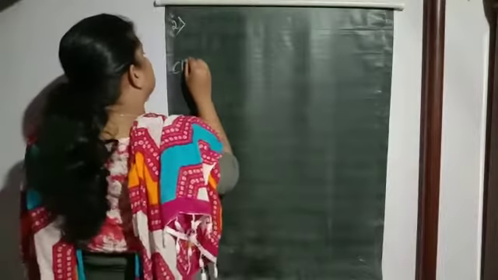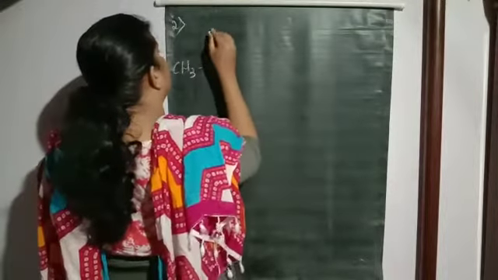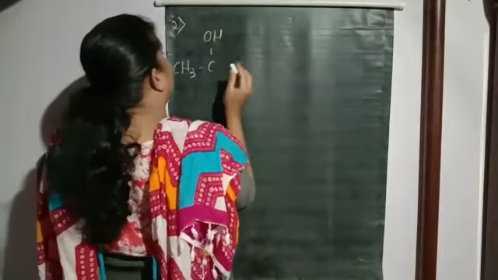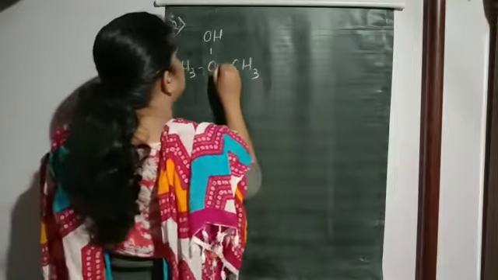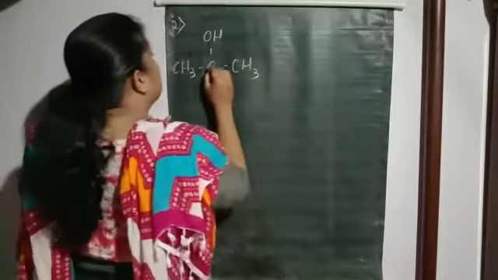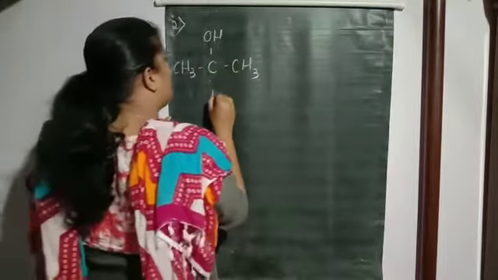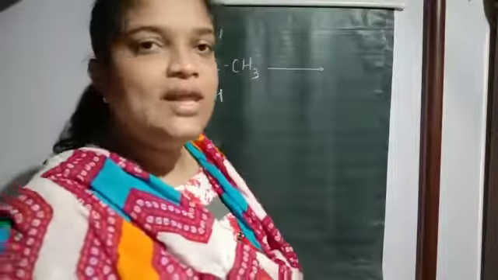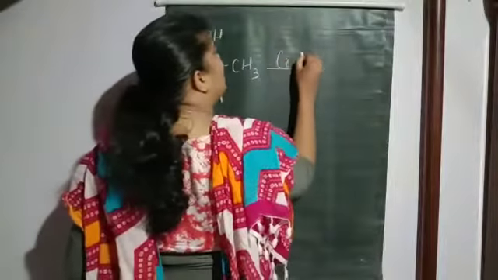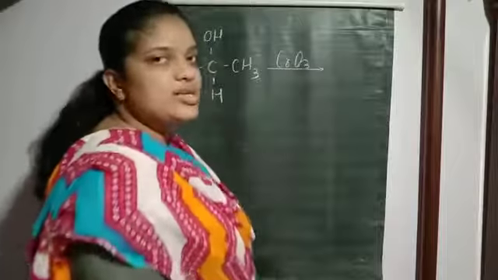Now moving on to the secondary alcohol. Okay. So for the secondary alcohol, what is a secondary alcohol? That is where the carbon atom having the alcoholic group is directly attached to two more carbon atoms. So this is known as secondary alcohol, right? Now this secondary alcohol will undergo oxidation, and here the reagent which is used is chromic anhydride, okay? Chromic anhydride is the reagent which is used.